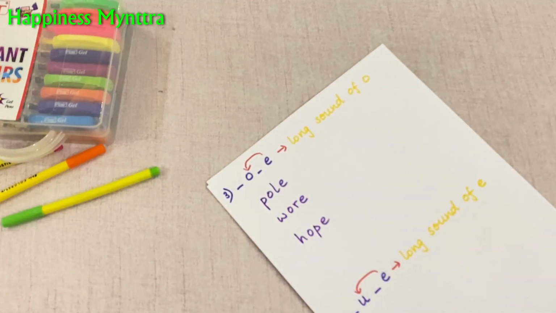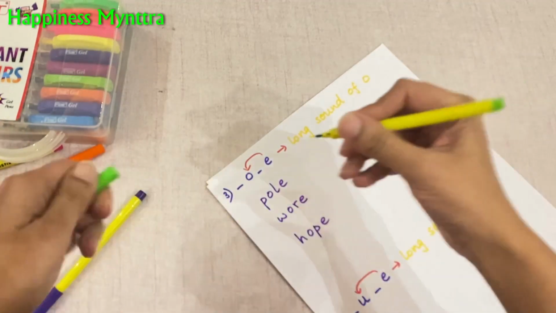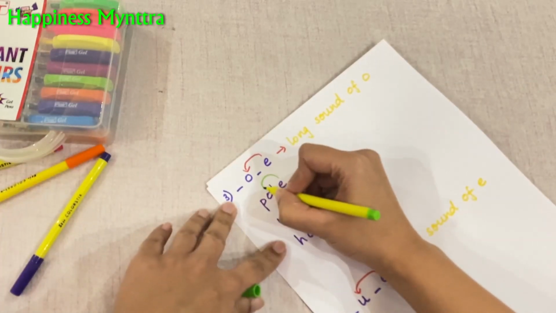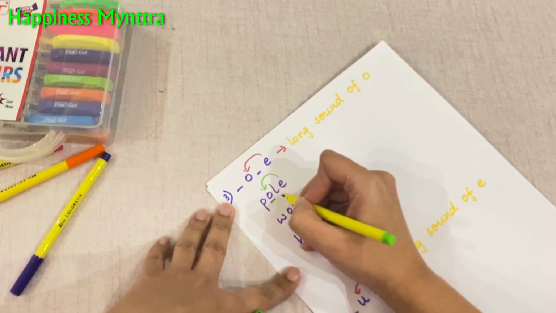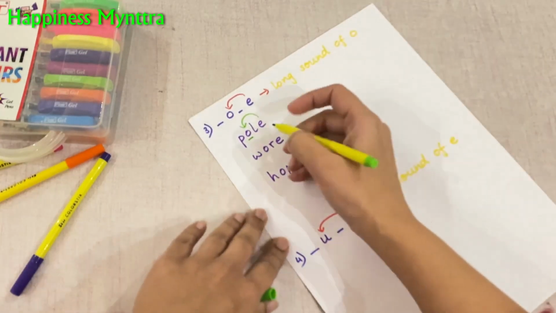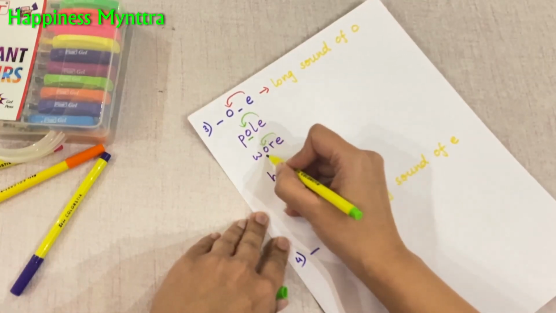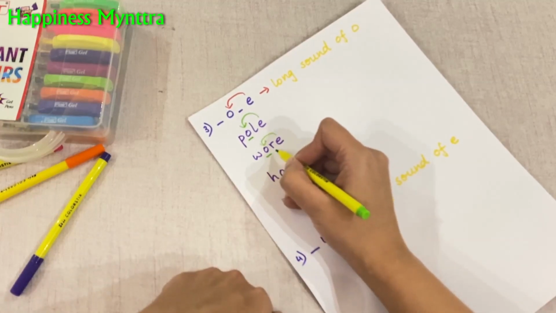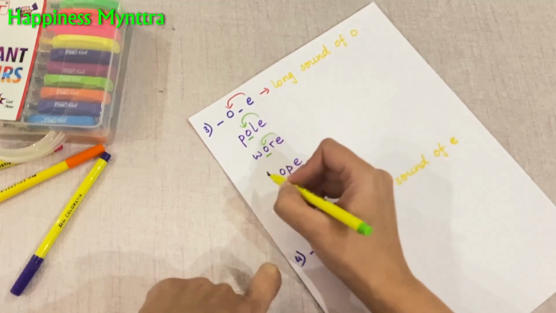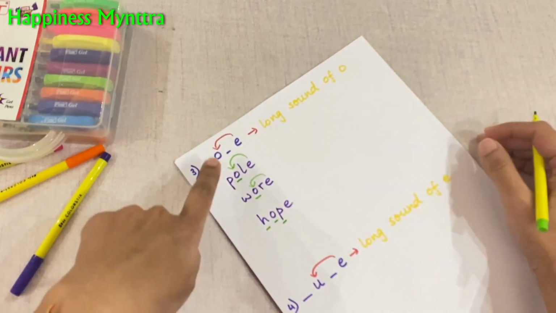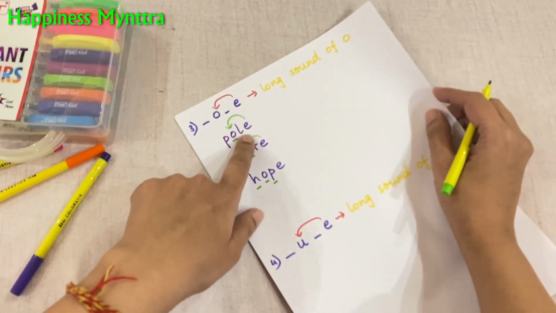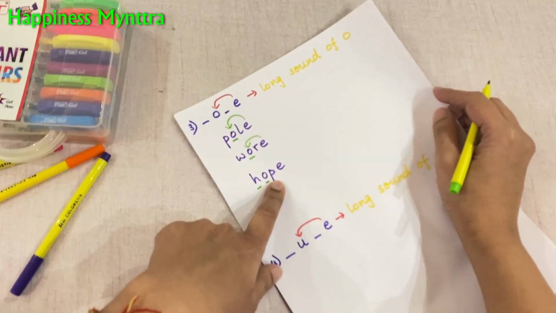Now the concept is again the same. So we would have this take on the O sound. Pole. We would have this take on the O sound. So wore. Hope. The other rule remains the same. We do not pronounce the E in the end.